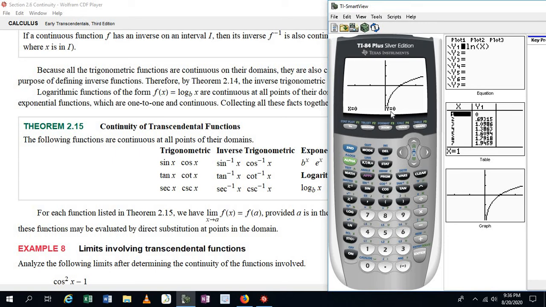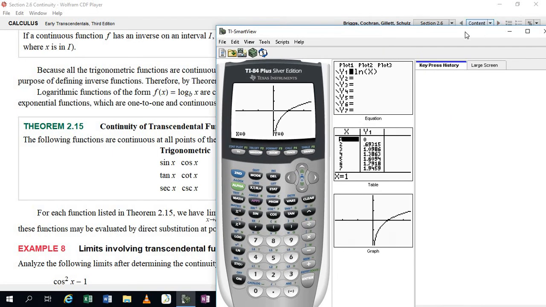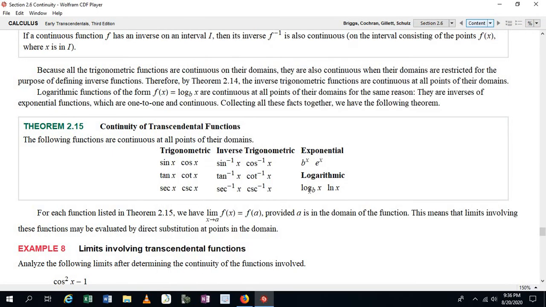But on that domain, you can see that it is continuous, right? I can draw this function without lifting up my pencil at every point on its domain. Okay, so this is also true for logarithmic functions. Now, I graphed natural log of x, but this is true for any logarithm with any base, okay?